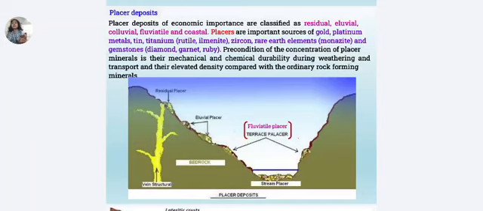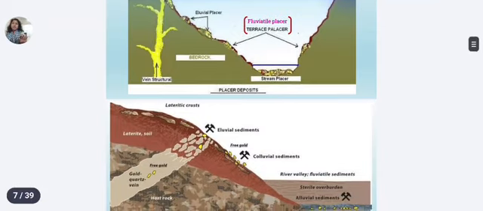So placer deposits of economic importance are classified in different categories, and these are important sources of gold, platinum metal, tin, titanium, zircon, rare earth elements, monazite and gemstones like diamond, garnet, ruby. In this, you can see that they are present in the stream or river beds. This is the structure of the river bed, and you can see alluvial placer, residual placer and fluviatile placer on this river bed side. So these are the placer deposits.